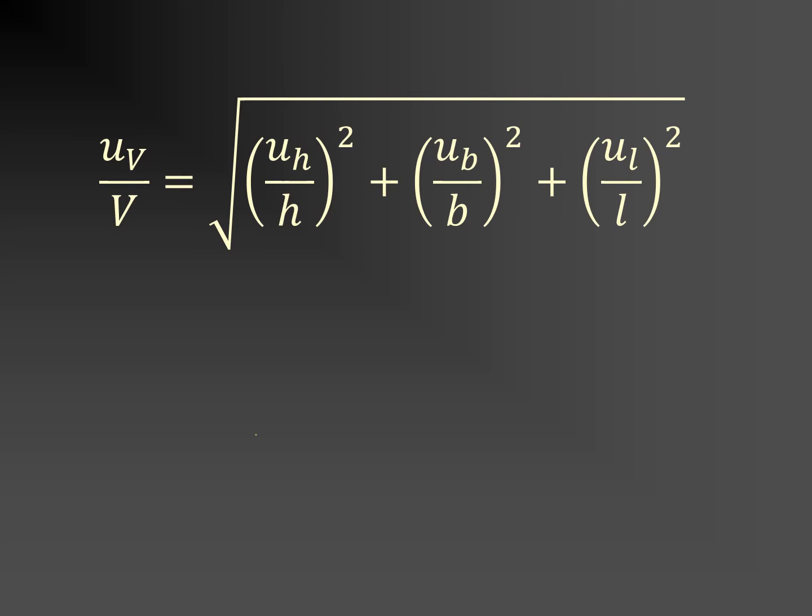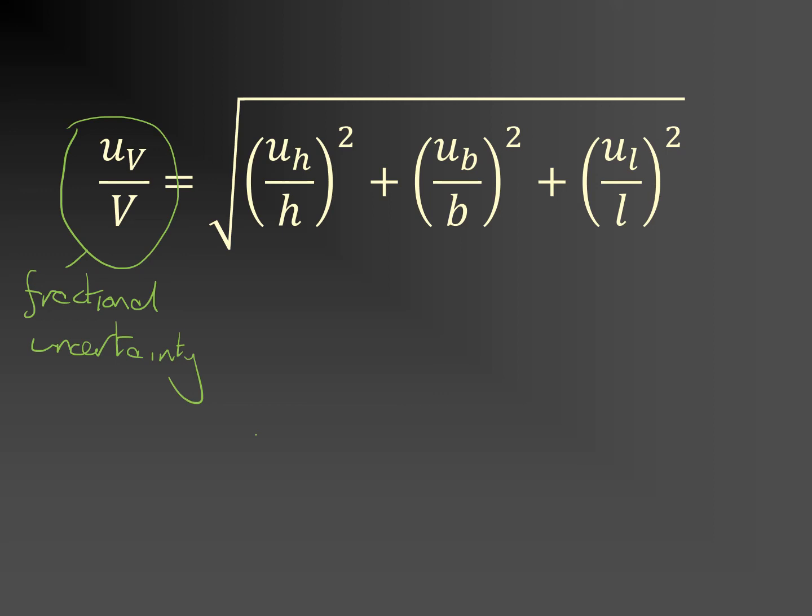Now we need to bring together the uncertainty in the various quantities and the best estimate of the quantities into an equation which will give us the overall uncertainty. I'm not going to prove this, but the equation for the fractional uncertainty in the volume, this ratio of the uncertainty in the volume to the volume, is called the fractional uncertainty. It is given by this equation. So we have the fractional uncertainty in H, which is U_H over H squared, plus the fractional uncertainty in the length B squared, plus the fractional uncertainty in the length L squared. All these things added together and then taking the square root.